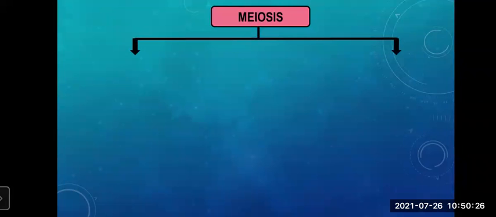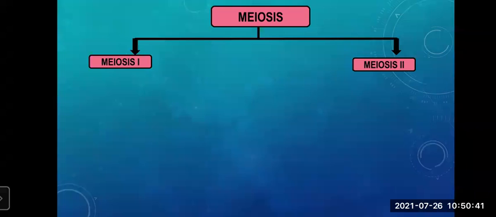Remember. Got it? So once again, meiosis is completed through two stages, namely meiosis 1 and meiosis 2.